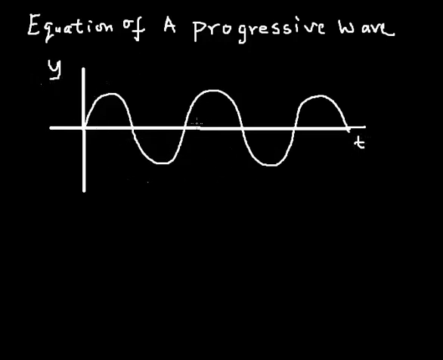So I know very well that every graph always has an equation that actually gave rise to that graph, right? So we're looking at the graph of a progressive wave, and the equation of a progressive wave is given as y equals a sine open bracket omega t plus phi.